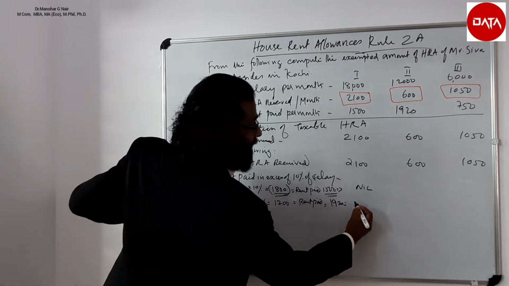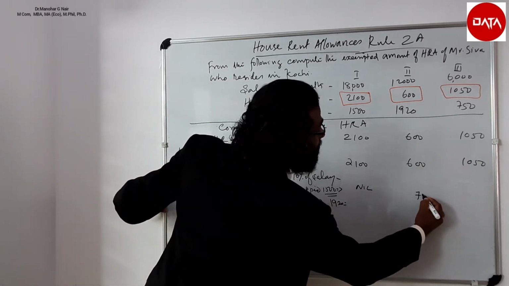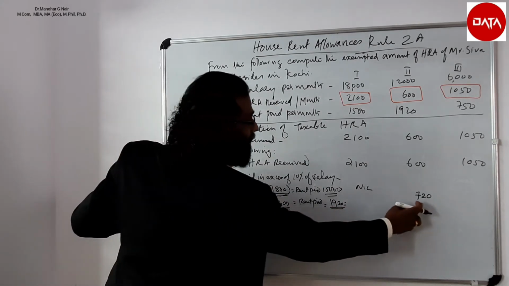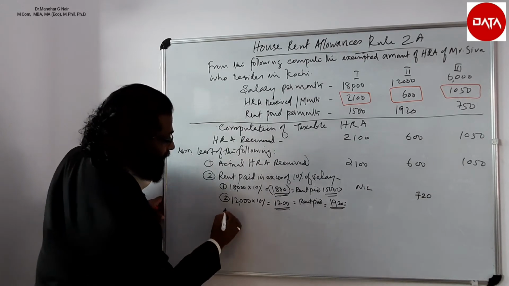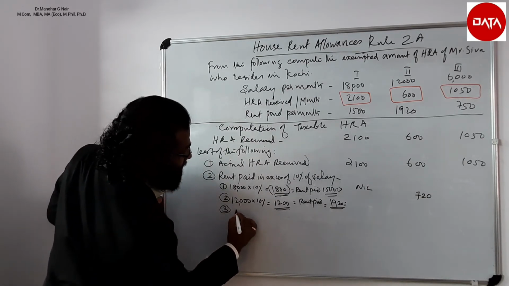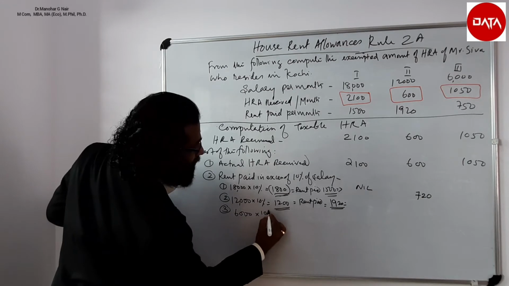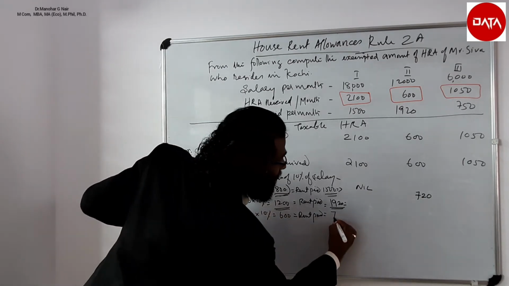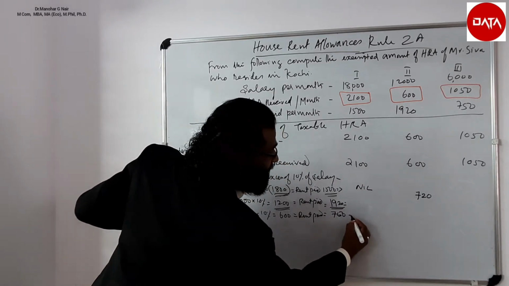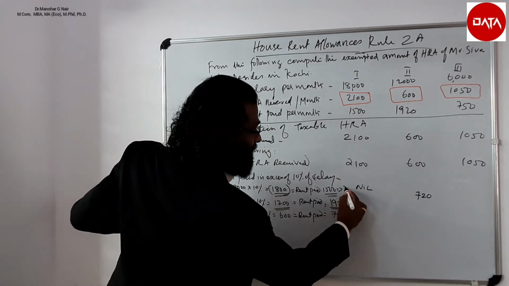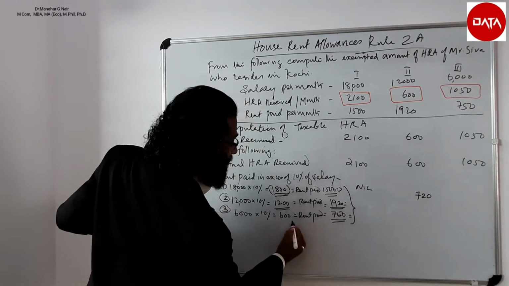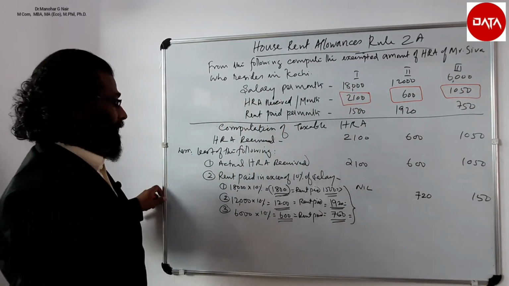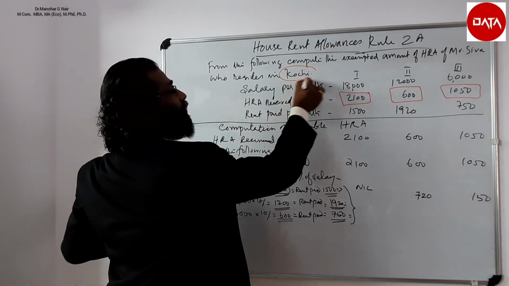So the excess is 720, that is 1,920 minus 1,200. Third is 6,000 into 10% equals 600. Rent paid is 750. So the excess is 750 minus 600, which is 150. Now, the accommodation is in Kochi.